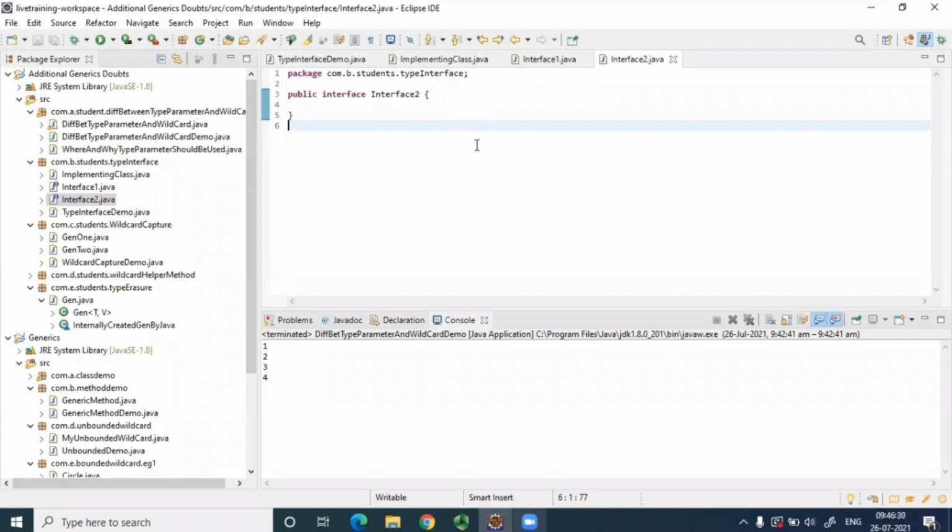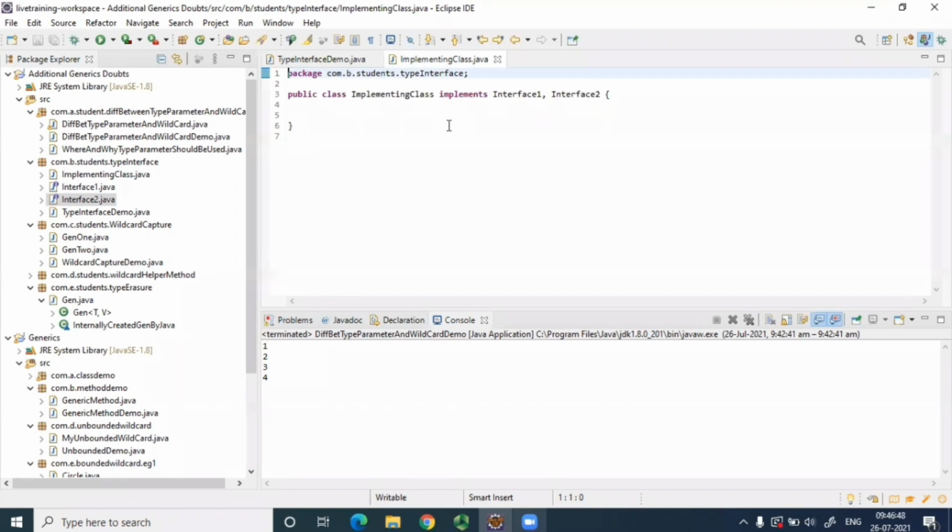Anyone who knows marker interfaces in Java? Yeah, that is used for annotation, but these are simple marker interfaces only. Yeah, but it doesn't have any special functionality. It's just simple interfaces here. Okay, you can just study a little bit about marker interfaces, the different marker interfaces that are available.